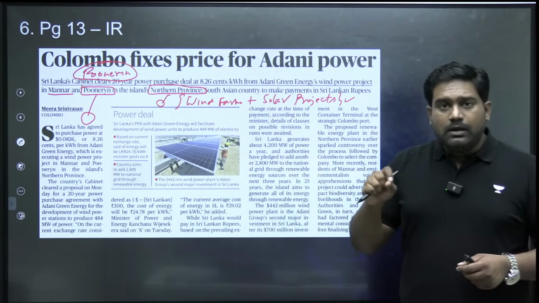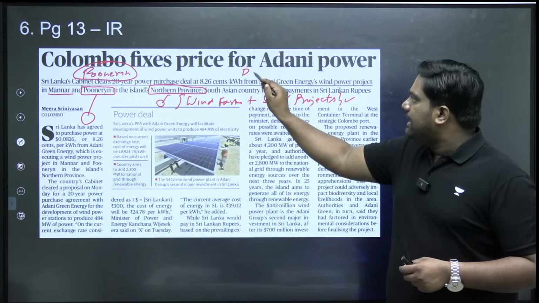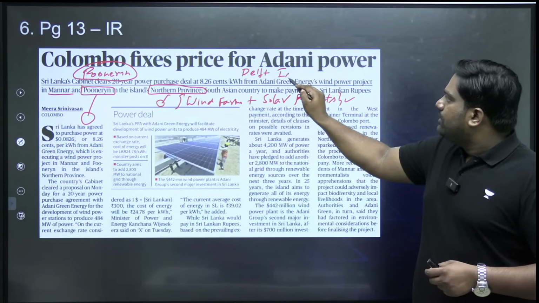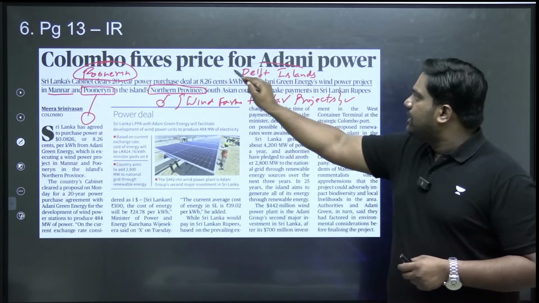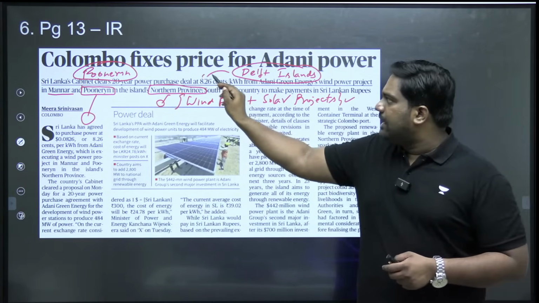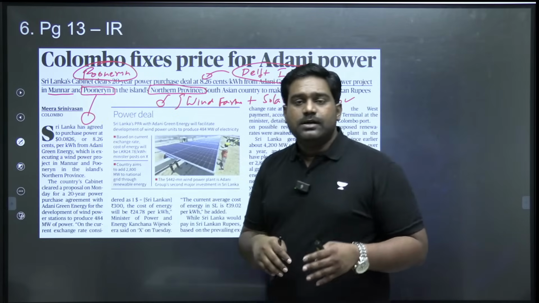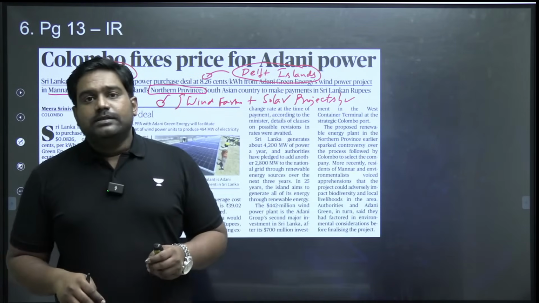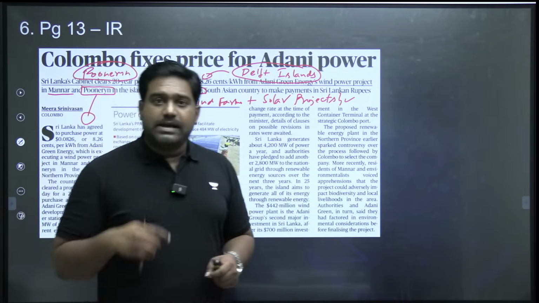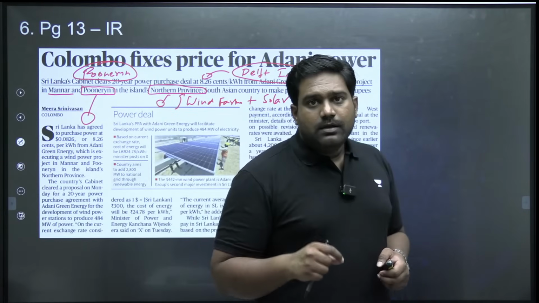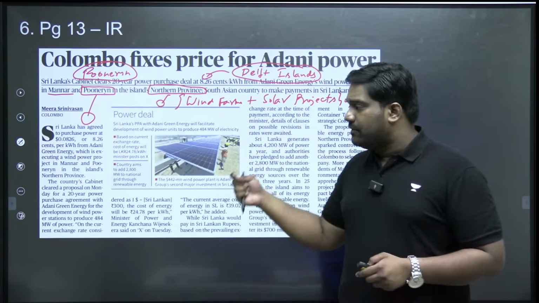You also have small islands called the Delft Island. Near the Jaffna Peninsula, between India and Sri Lanka, there are these small islands called Delft Islands. So around these areas, these offshore windmills will be set up by Adani Group, and a few solar parks are also being considered in the northern province.